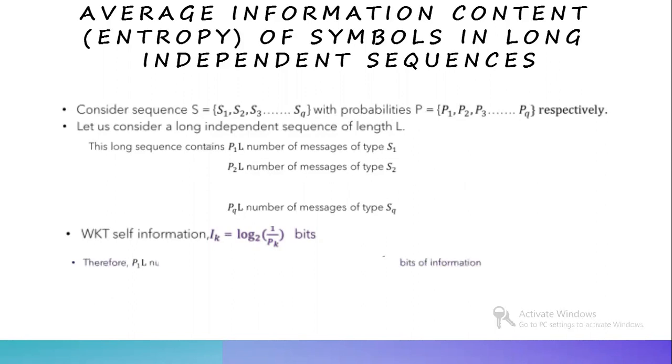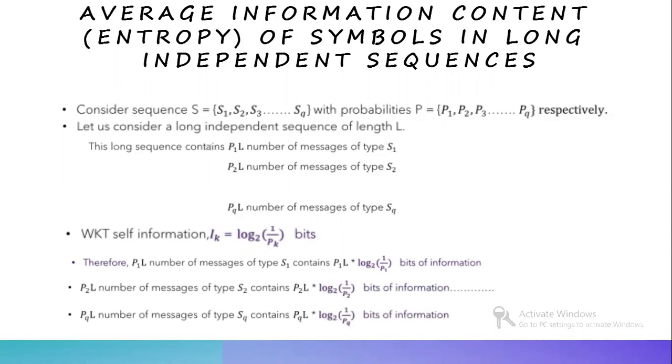Therefore, P1 into L, that is the number of messages of type S1, contains P1L log of 1 by P1 bits of information, and P2 into L number of messages of type S2 contains P2 into L log of 1 by P2 to the base 2 bits of information up to PQ into L number of messages of type SQ contains PQ into L log of 1 by PQ bits of information.